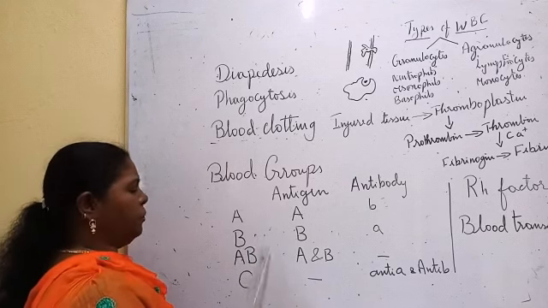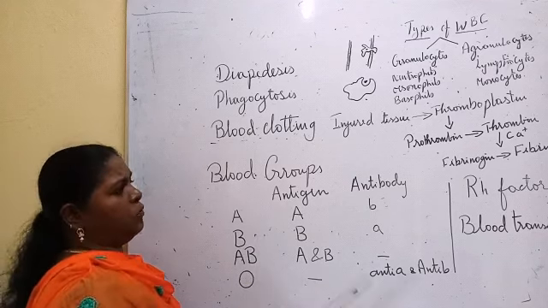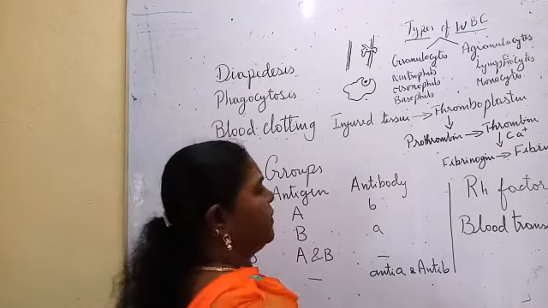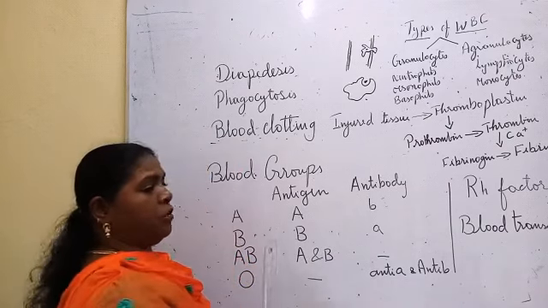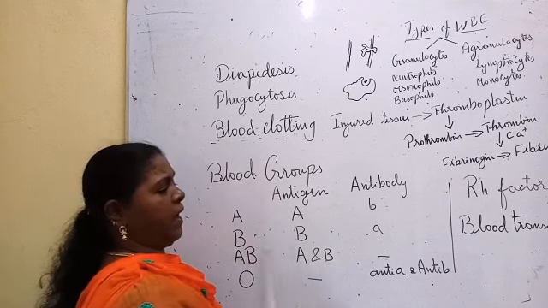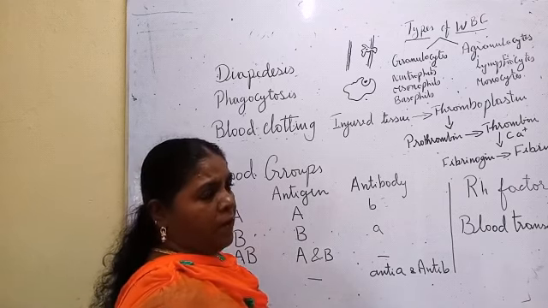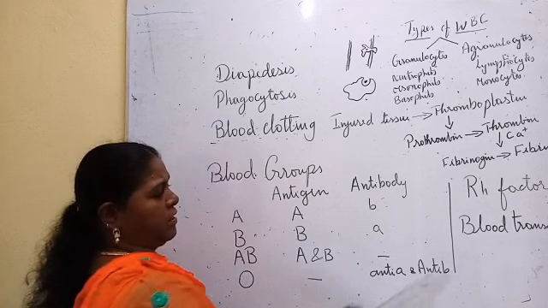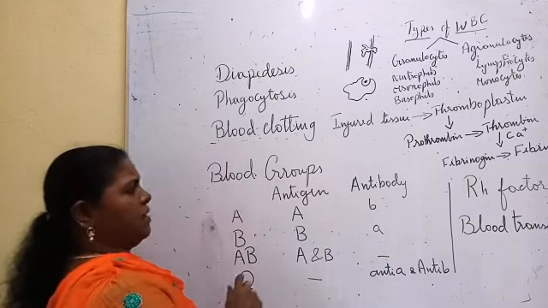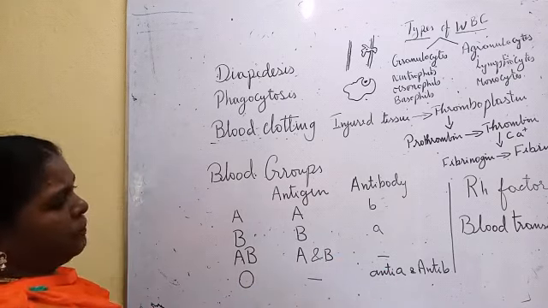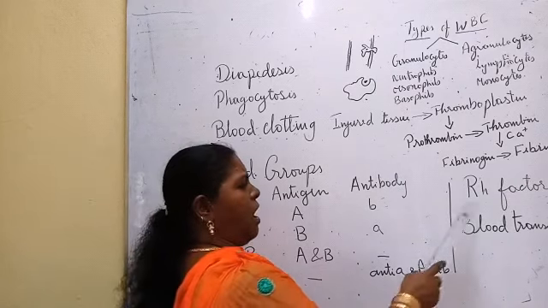If we want to go for blood transfusion, we will come back to this. What type of blood we can give, and which group blood we can receive, we are going to see in blood transfusion. Okay, this one is blood group. The next comes the Rh factor.